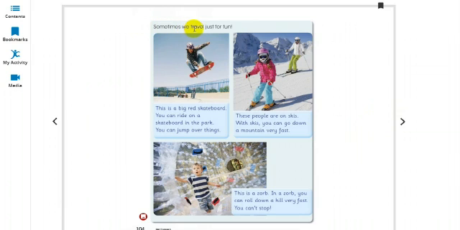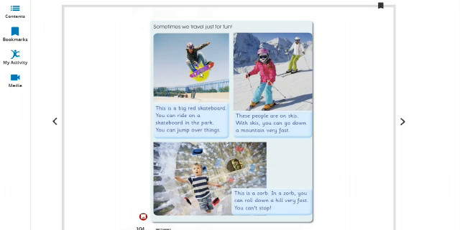Sometimes we travel just for fun. So here there are some vehicles that are used for having fun. So this is the first picture. This is a big red skateboard. It is called a skateboard. You can ride on a skateboard in the park. You can jump over things.